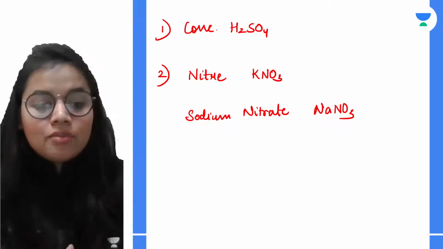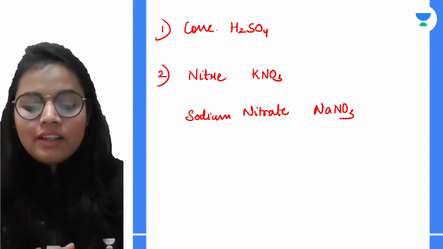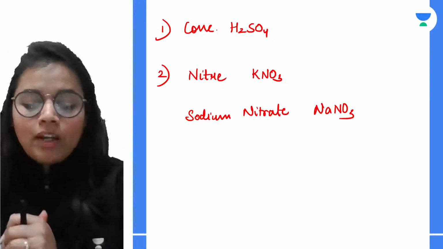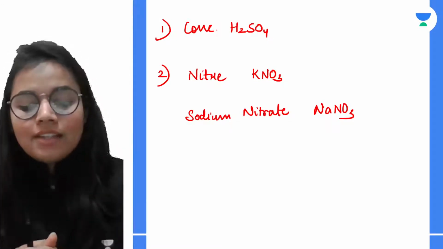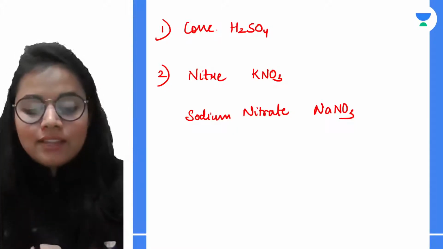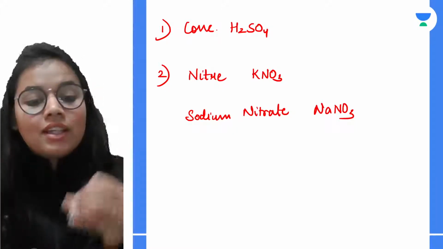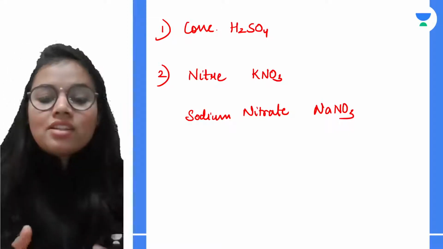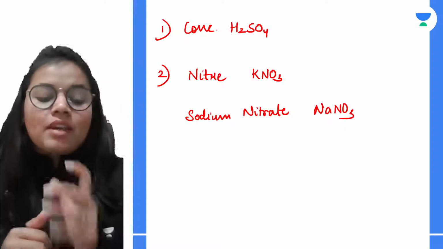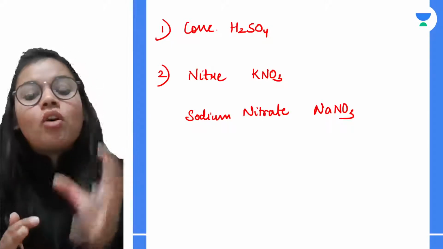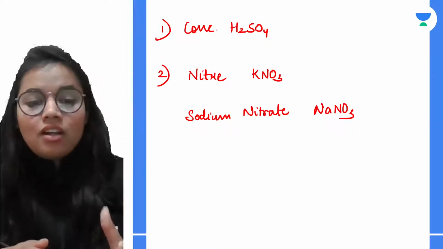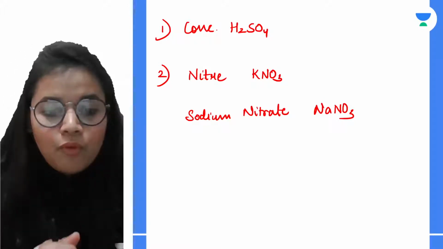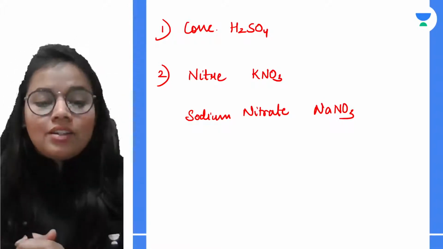Then we heat this mixture up to 200 degrees Celsius. Now after heating this mixture, what happens? This sulfuric acid, which is a non-volatile acid, will be producing nitric acid on reaction with the potassium nitrate or sodium nitrate. So basically, Srishti, you can write that on heating the mixture at approximately 200 degrees Celsius, we will be getting the nitric acid.